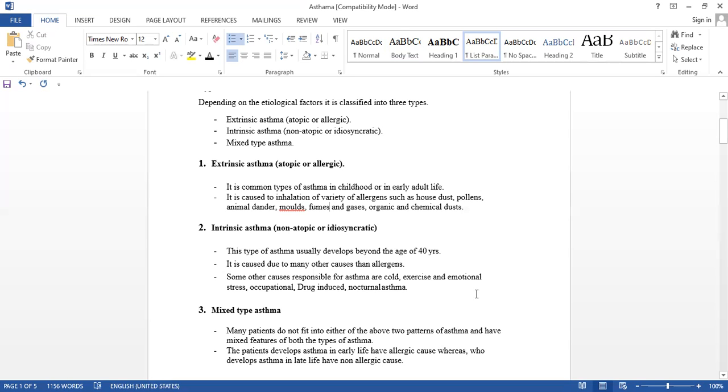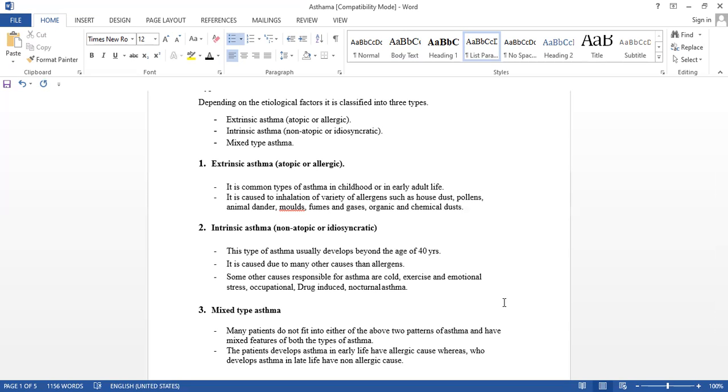And emotional stress: if we are crying loudly, we can't inhale properly. If we are very happy or very sad, that is emotional stress.